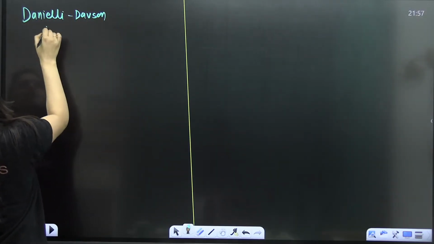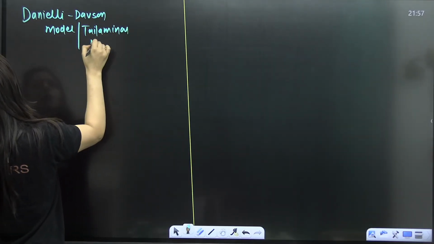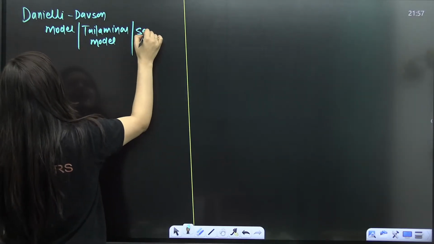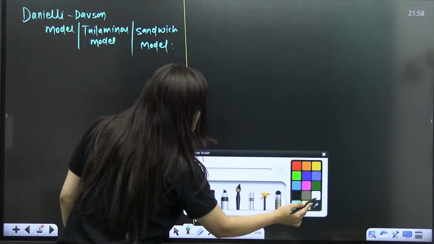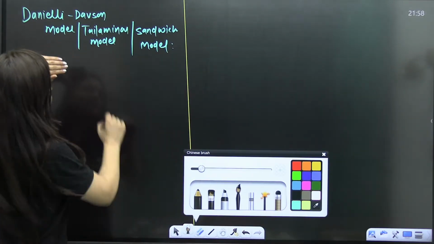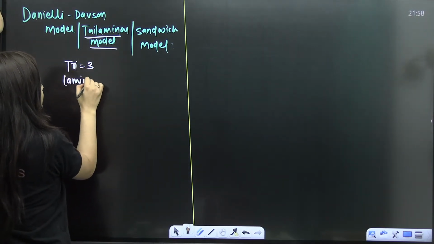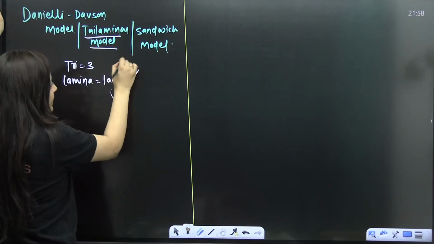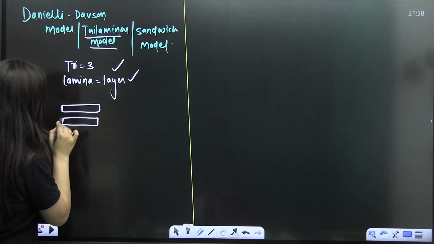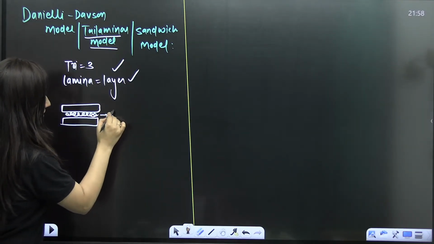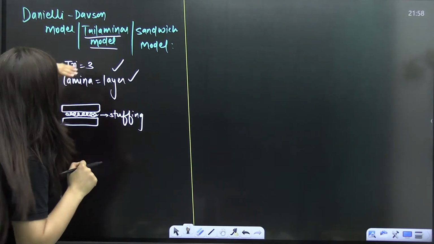The Daniel-Davson model, which we can also call the Tri-lamina model or the sandwich model. As per this model, tri means 3 and lamina means layer, so that is the hint you can pick, or the sandwich model. When we talk about a sandwich, we have bread slices and in between there is the stuffing, isn't it? Same is the case here.